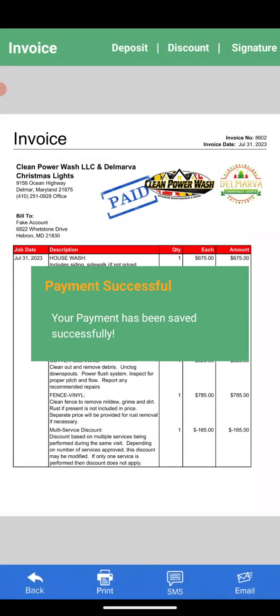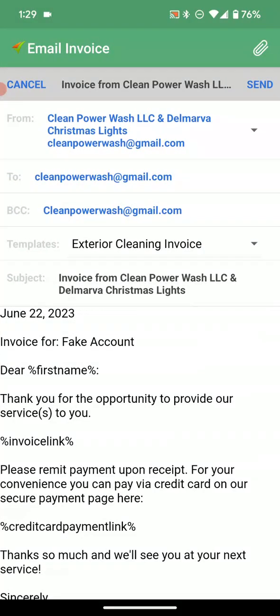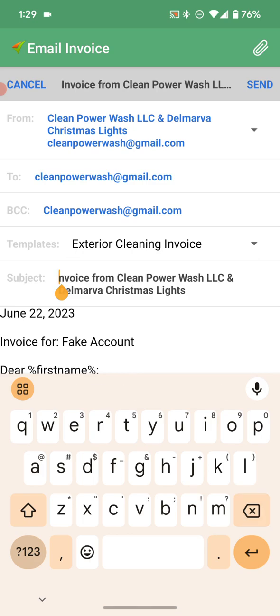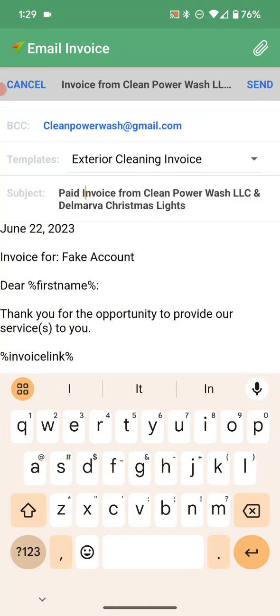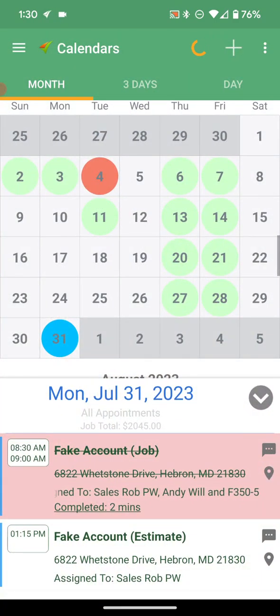So that's going to generate an email. It now shows paid. I could email this to the client. You can edit this subject and put paid invoice. Again, we don't send this. This is not something that as a technician you'd send, but the office would send it this way. So that's done there.